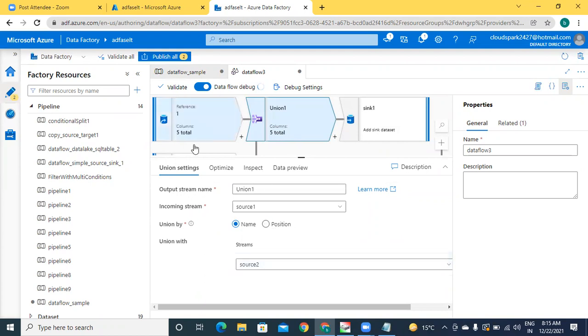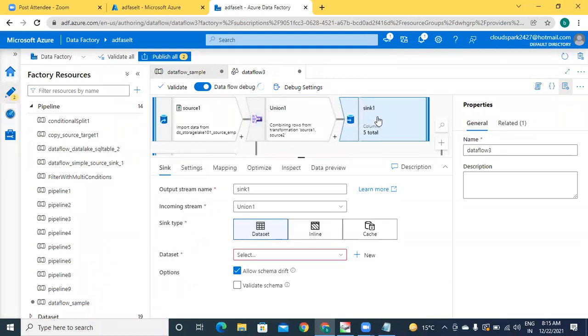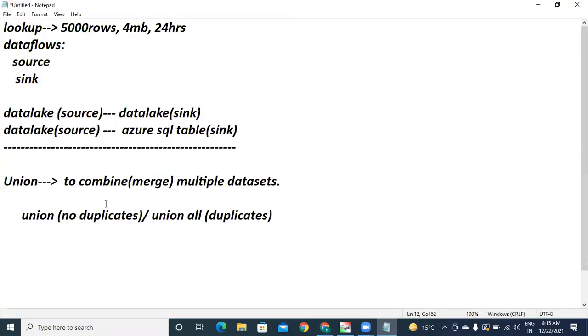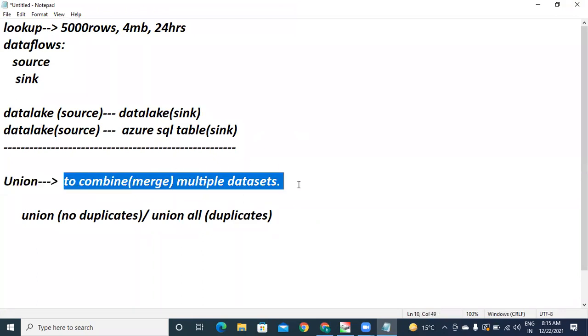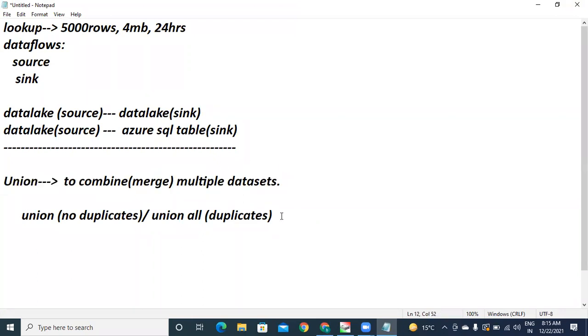Got it? Now if I run the pipeline, within this union the merging activity will be done. Both the things will be written into the sink, whatever the target, that may be a SQL table, a Synapse table, or a data lake file. So remaining options will be there at the time of loading only. You can choose whether you want duplicates or not, and all these things. So finally, the purpose of this union transformation is to combine or to merge data sets.